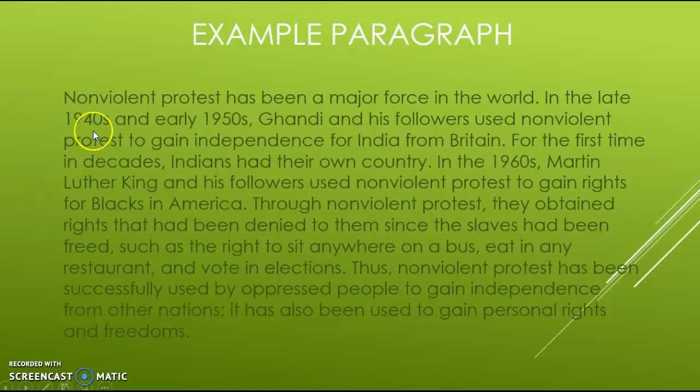So if you look here, the first sentence is that topic sentence. It talked about nonviolent protest. Then we had lots of details about Gandhi, and then details about Martin Luther King. And then we had a transition word here, which was "thus." And this is our clinching paragraph, so our conclusion. Thus, nonviolent protest has been successfully used by oppressed people to gain independence from other nations. It has also been used to gain personal rights and freedoms. So there's our example.